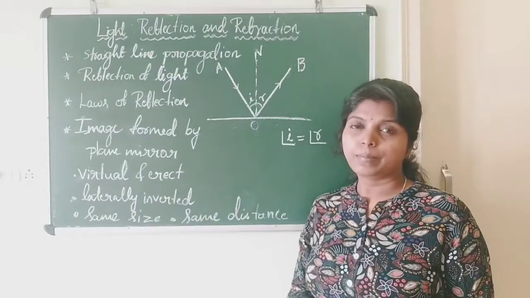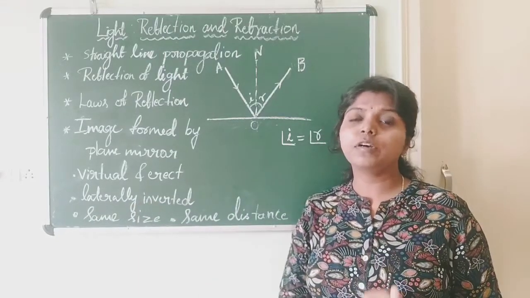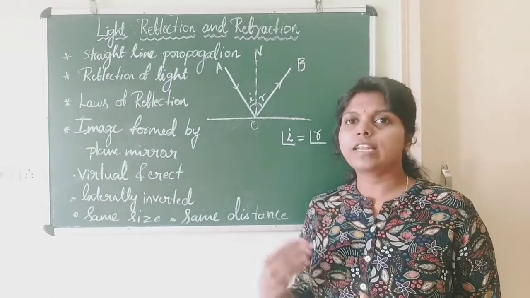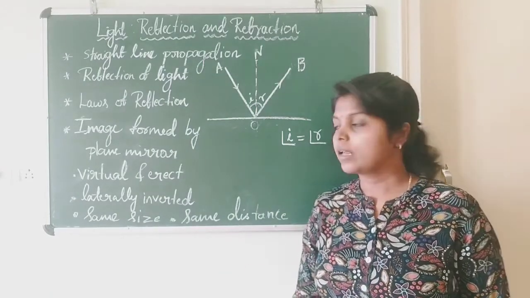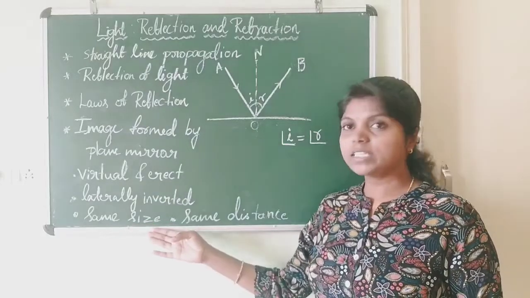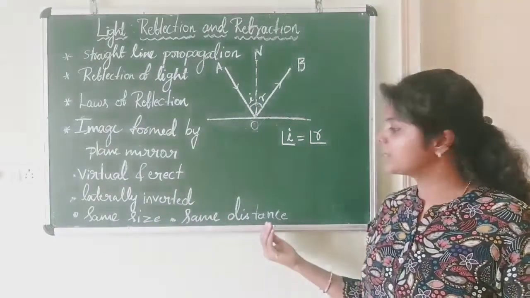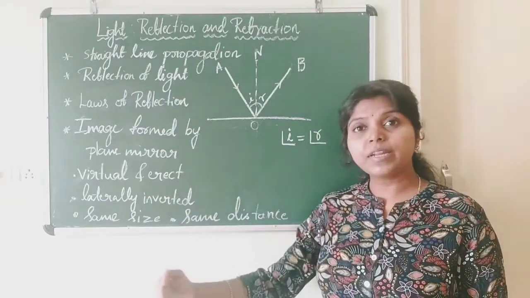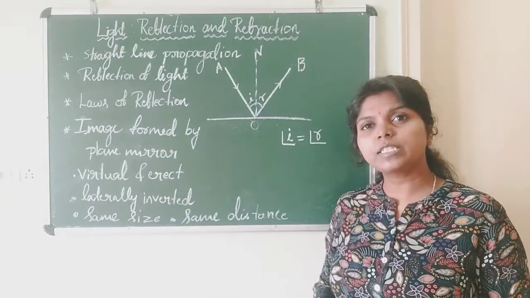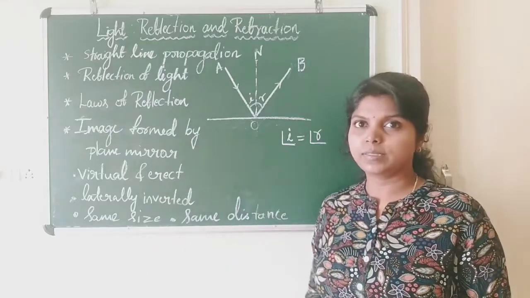The image is laterally inverted. It means the right side of the object appears to be on the left side of the image. The size of the image is equal to the size of the object. It is same size and same distance. It means the distance between the mirror and object is equal to the distance between mirror and image.